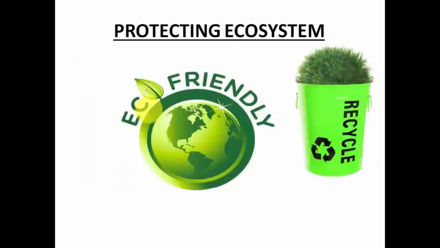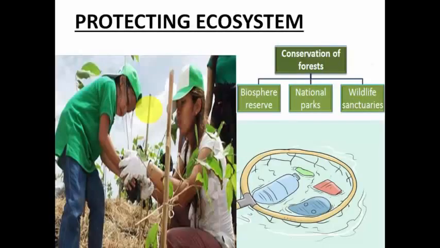So protecting ecosystem is very important, and for this we should always go for eco-friendly things. We should always use things which we can recycle, and that is why we say no to polythenes and no to poly bags. We should only use paper bags, because these paper bags can be recycled. So these days the efforts are to use things which are eco-friendly, that is, which are environment friendly basically.